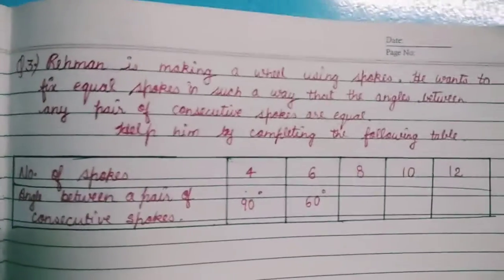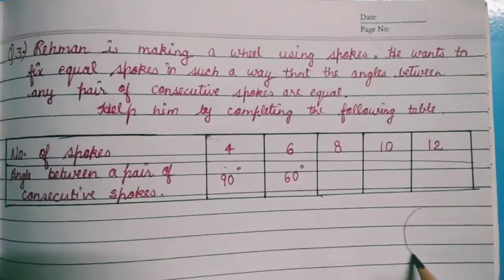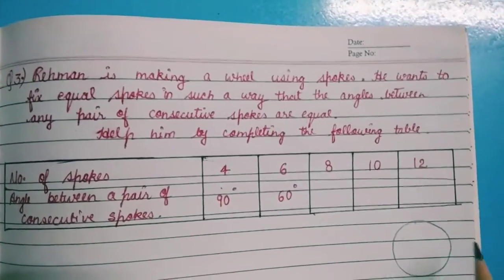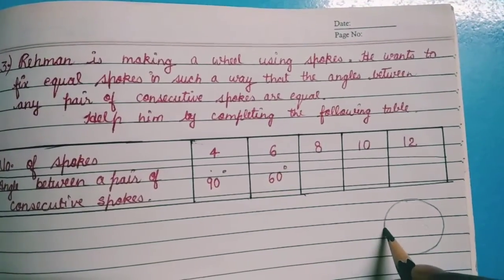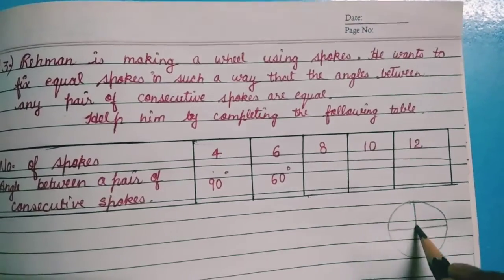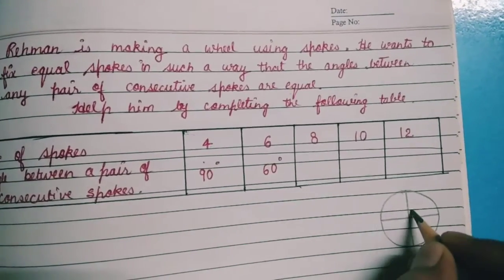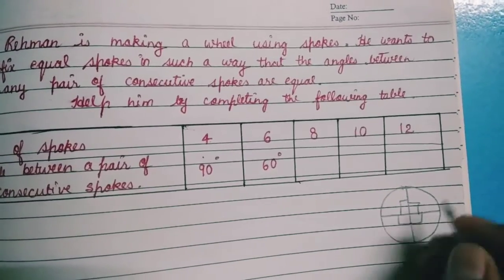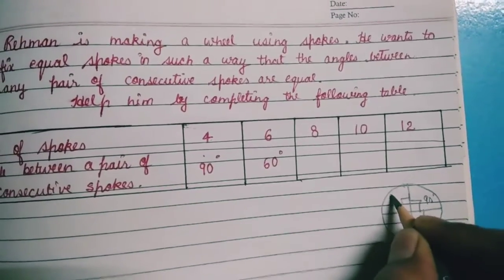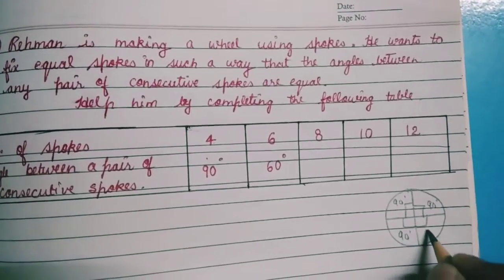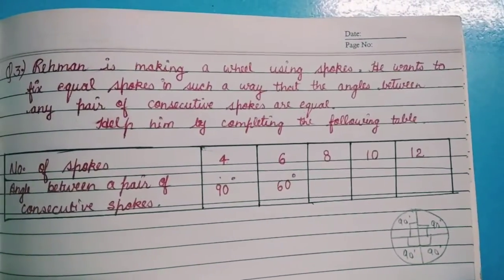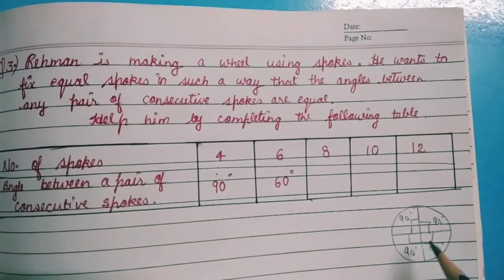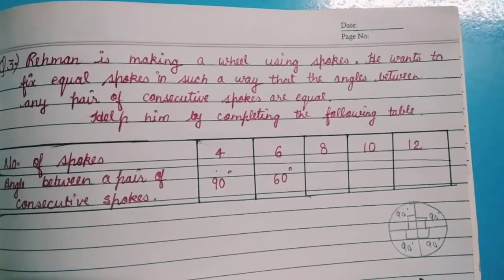It means in a wheel, Rahman wants to fix the spokes in such a way that if he fixes these 4 spokes, the angle between each spoke is equal. You can simply see here 90 degree, here 90 degree, here 90 degree and here 90 degree. So the angles between any pair of consecutive spokes are equal.